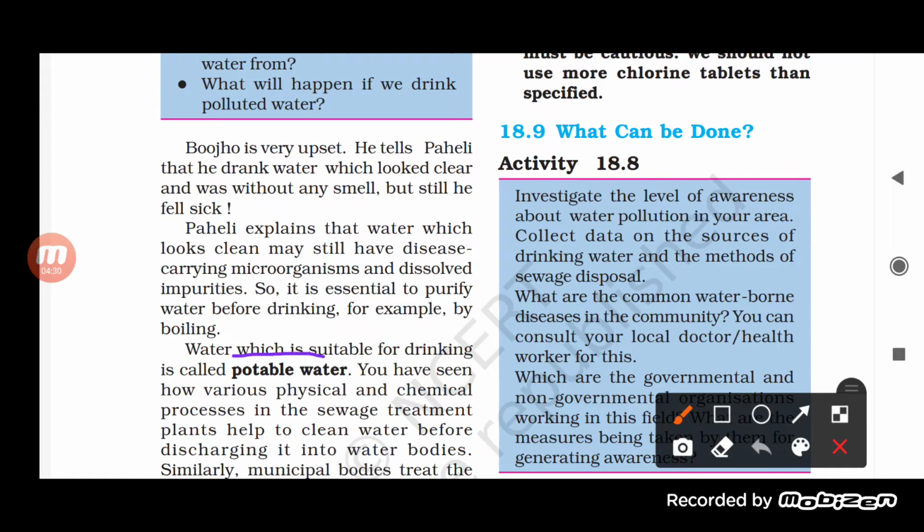Now here, water which is suitable for drinking is called potable water. It means the water which is clean, free from any odor, and also free from any microorganism. Such kind of water is called potable water. It means such water is suitable for drinking. So water which is suitable for drinking is called potable water.